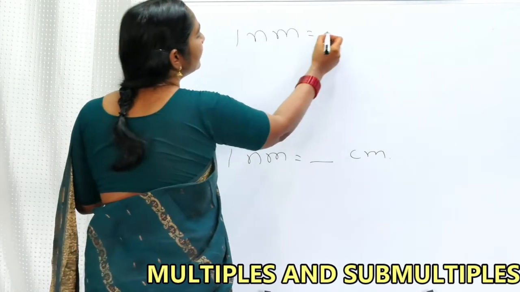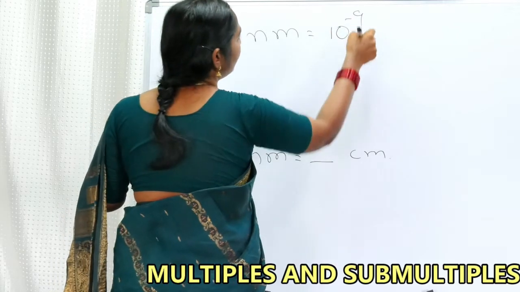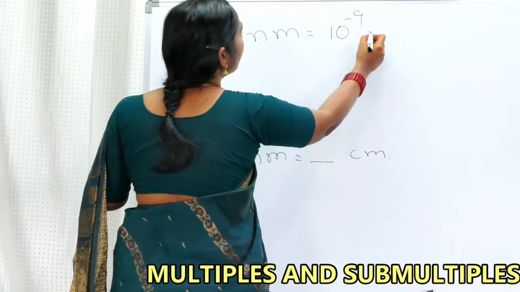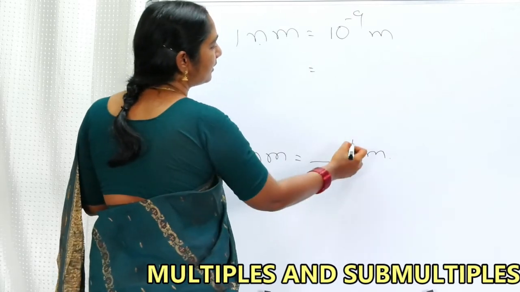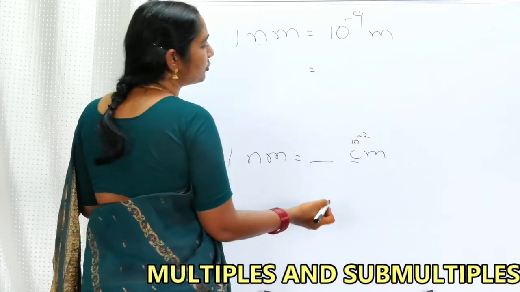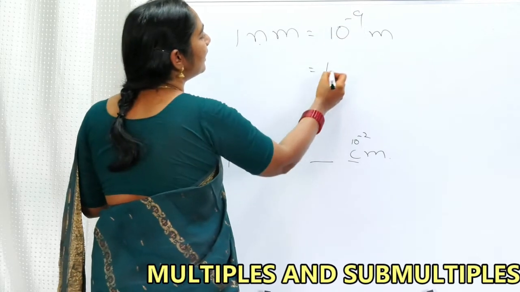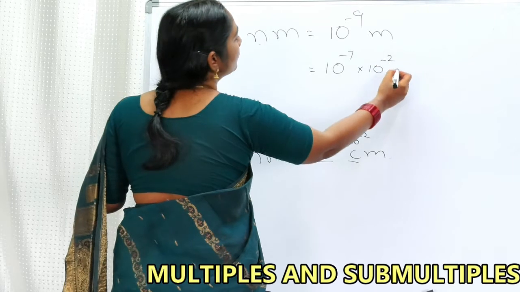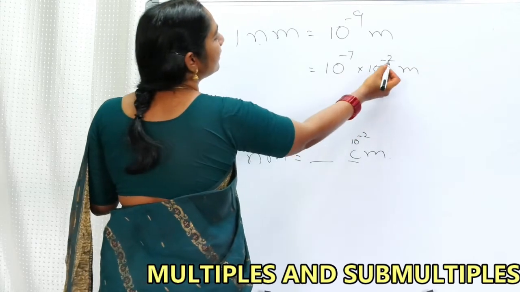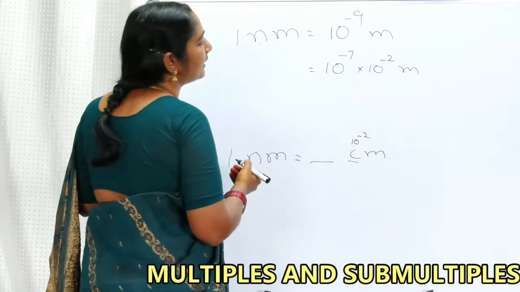1 nanometer is equal to 10 to the power of minus 9. Nano stands for 10 to the power of minus 9. But madam asked me for centimeter. Centimeter is 10 to the power of minus 2. So minus 9 I can write as 10 to the power of minus 7 into 10 to the power of minus 2. Minus 7 minus 2 is nothing but minus 9.